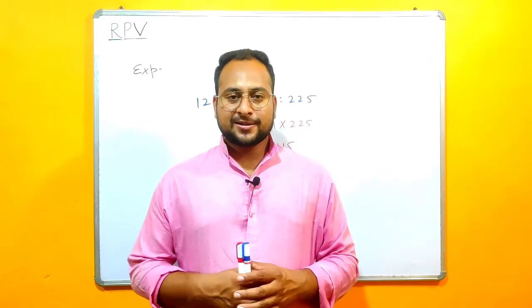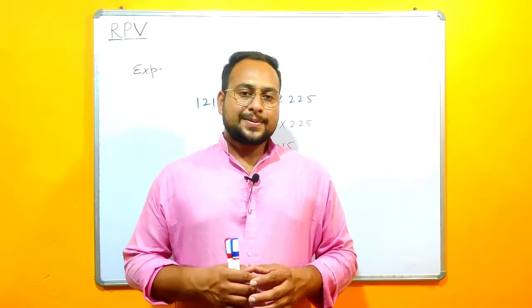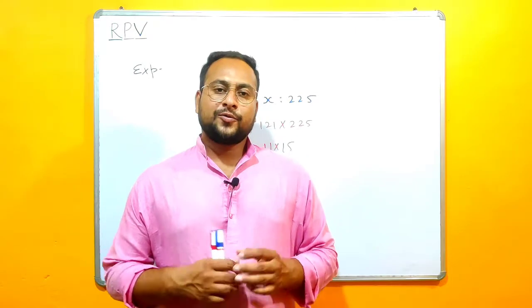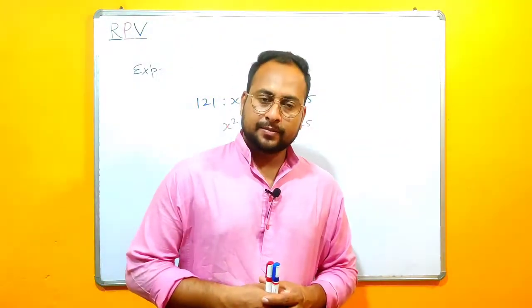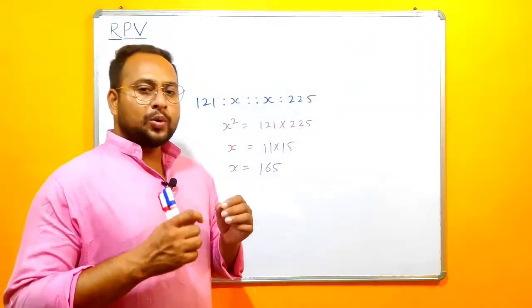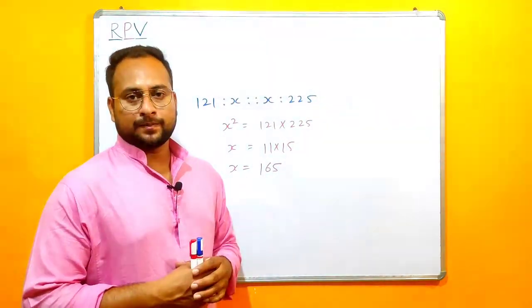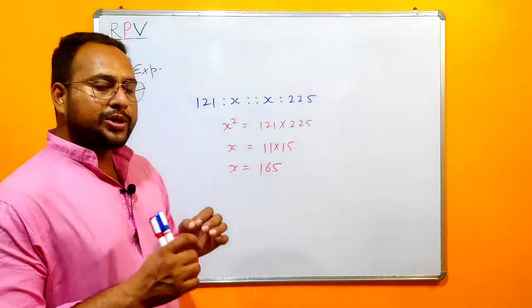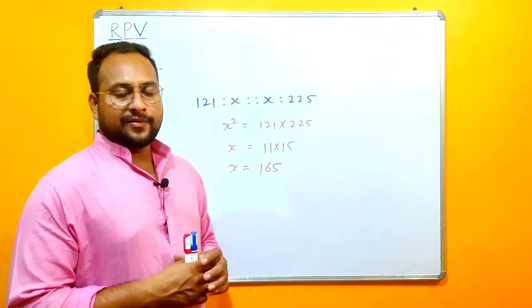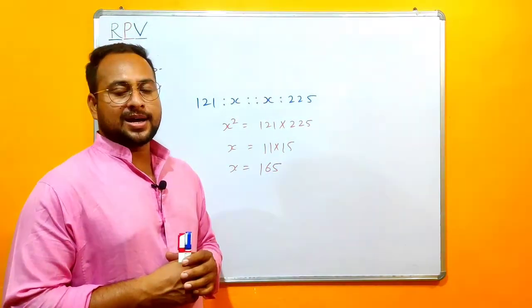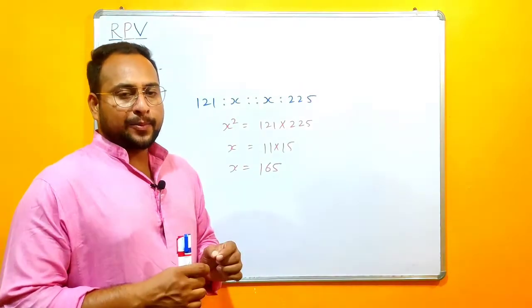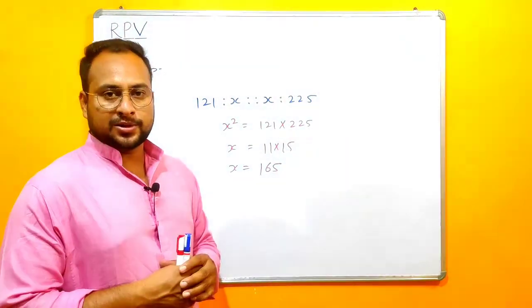I hope you have read the example. The example says: find the mean proportion of 121 and 225. Here in the example only 2 numbers have been given and we have been asked the mean proportion. So whenever only 2 numbers are given, we have to assume that the second proportion is equal to the third proportion.